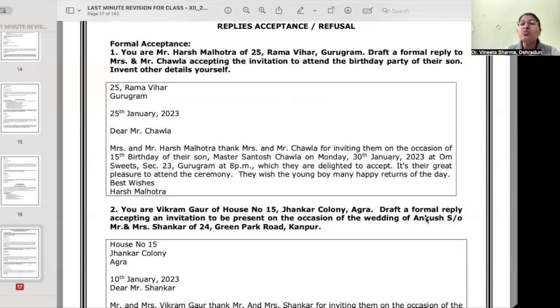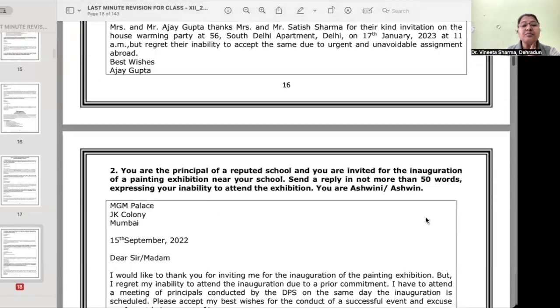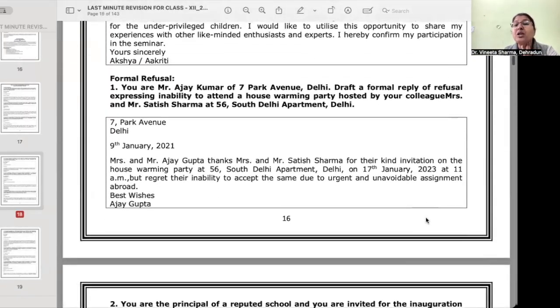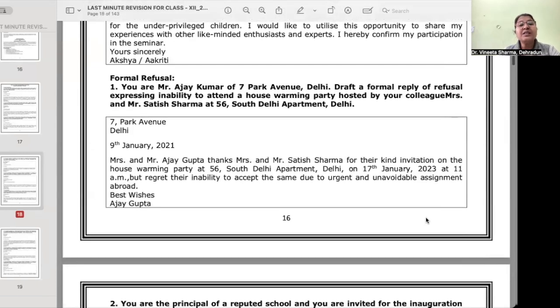When you are not going to use I accept, you have invited, you will be writing names for it. Third person. Okay. But now formal refusal, how is it going to be? Mrs. and Mr. Ajay Gupta thanks Mrs. and Mr. Satish Sharma for their kind invitation on the housewarming party at the address is given on such and such date at such and such time, but regret their inability to accept the same due to urgent and unavoidable assignment abroad. Best wishes, Ajay Gupta.